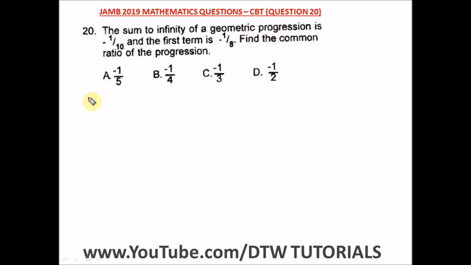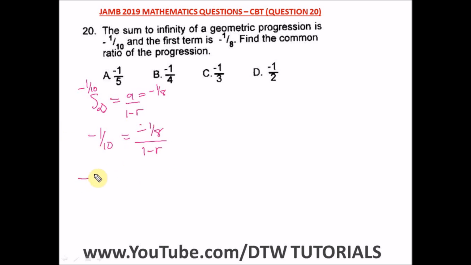And what's the formula to find the sum to infinity? Sum to infinity is equal to your first term divided by 1 minus your common ratio. From here, they've given us our sum to infinity as minus 1 over 10, and our first term as minus 1 over 8. So we have to look for r. Okay, so from here we have minus 1 over 10 is equal to minus 1 over 8 divided by 1 minus r. Okay, so let's cross multiply.